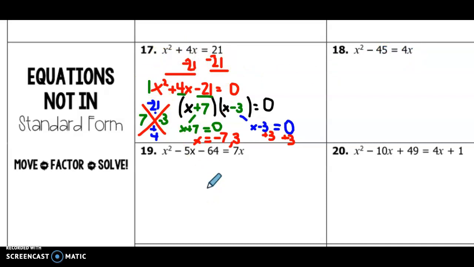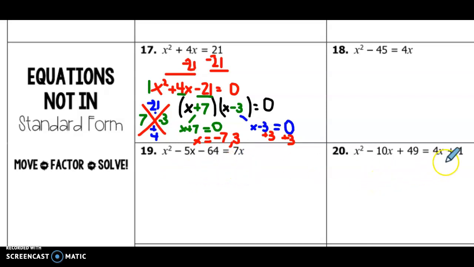Okay, for number 19, I see x squared as positive on the left side. So again, I'm going to move this 7x to the other side, so I'd subtract 7x from both sides. This time I do have an x on this side, so I have to be careful to take negative 5x minus 7 more. So I would have x squared minus 12x minus 64 equals 0.